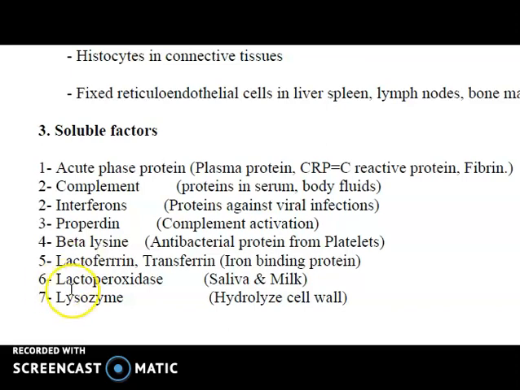Then next is the pattern recognition molecule. These pattern recognition molecules involved in the innate immunity have the ability to recognize a given class of molecules. They are different molecules, and this is called PAMP, which stands for pathogen associated molecular pattern. Their character is that they are soluble circulating proteins, or they are also called cell surface receptors, and many PAMPs are recognized by the pattern recognition molecules present on the surface of phagocytic cells.